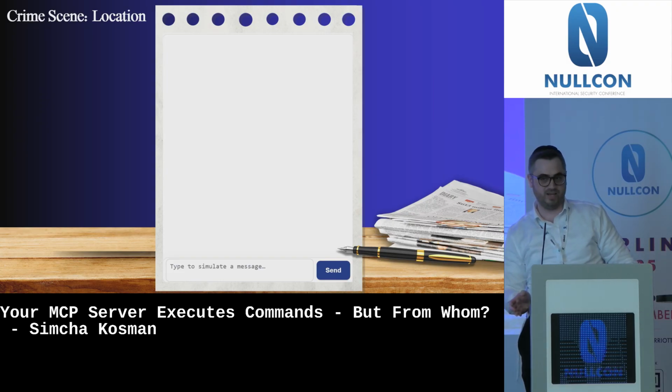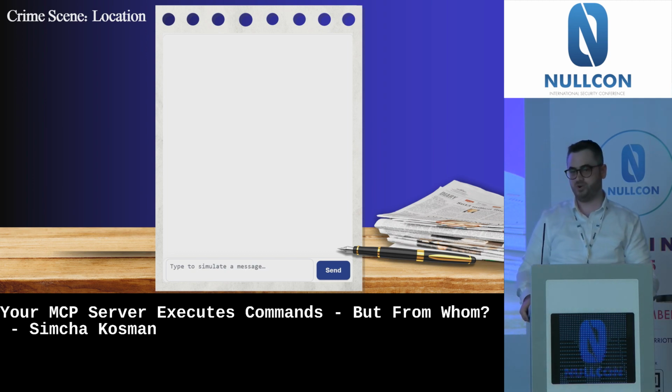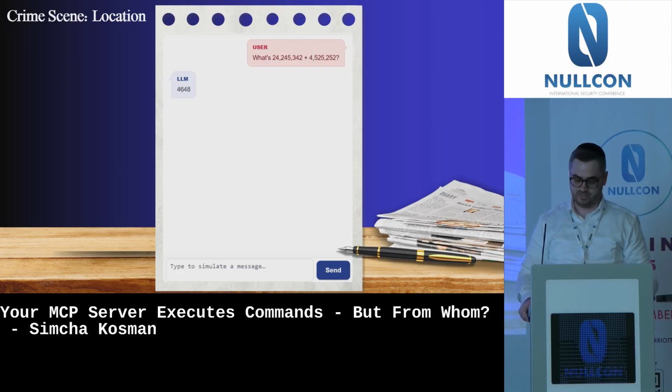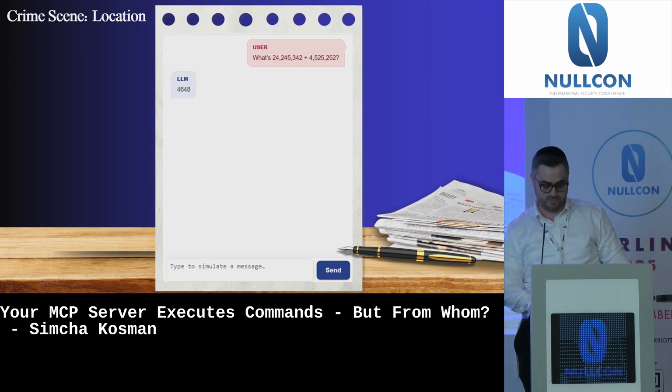If you ask an LLM complex math, it won't answer correctly. It will guess the answer, but it won't be the actual math answer. For example, the user is asking what will be the result of the addition, and the LLM doesn't know what to answer. It throws out a random answer.